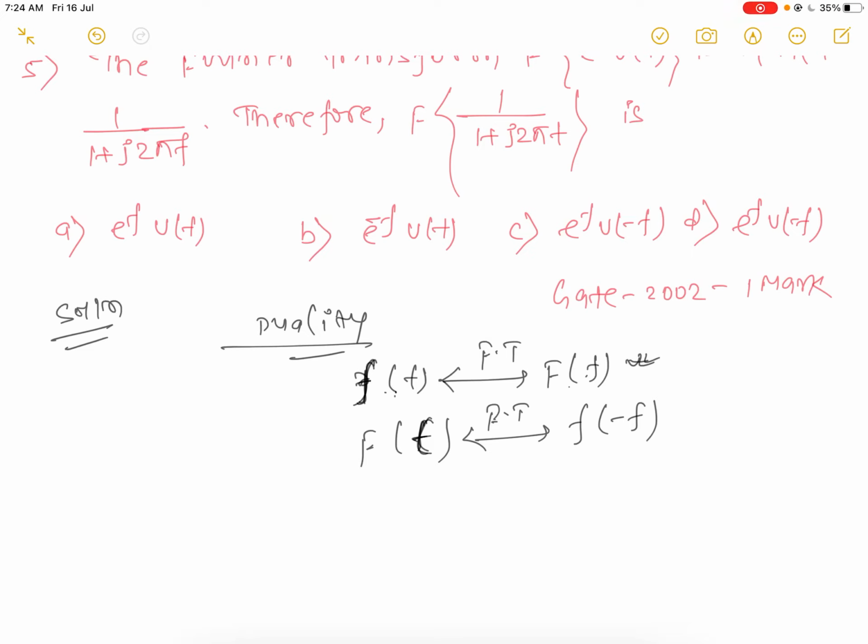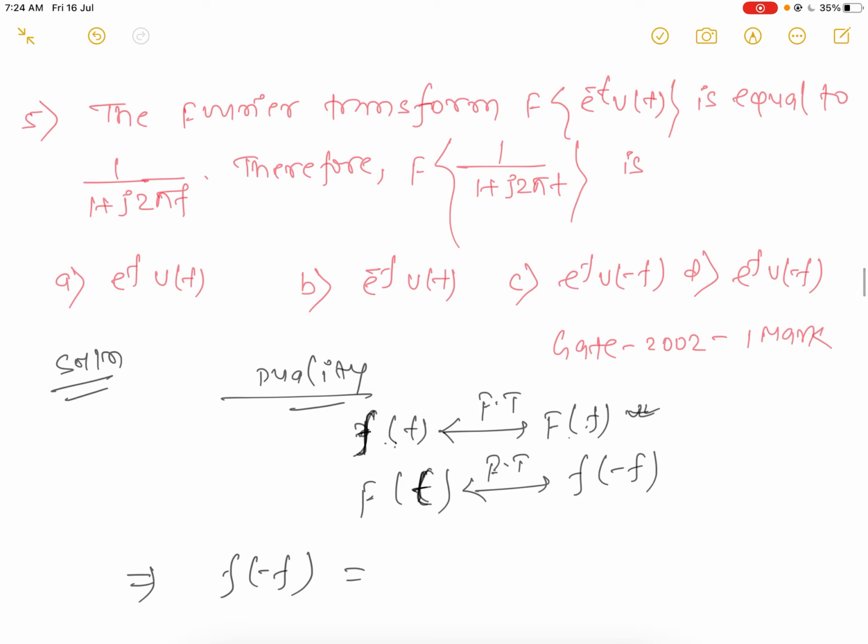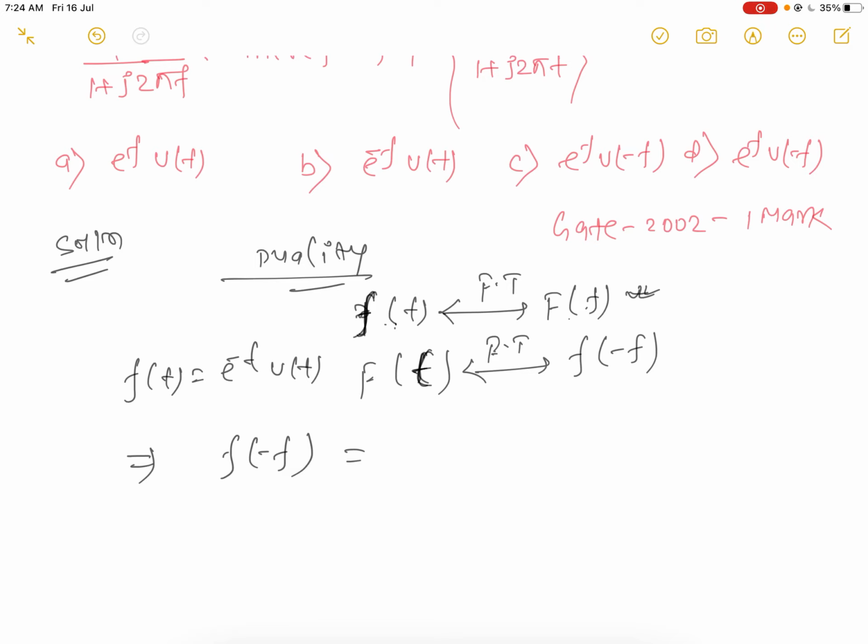Okay, then what will happen? We have to find out minus f of f in the place of f(t). Simply, first write f(t) is e^(-t) u(t). Then what will happen? It becomes e^(f) u(-f).